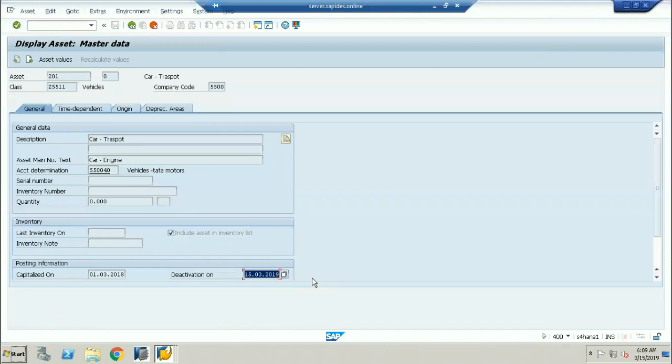Now the asset has been completely deactivated, which means no more transactions are going to be done for this particular asset, because this asset has been sold to a customer. 15/03/2019 is your deactivation date. Clear, all of you?